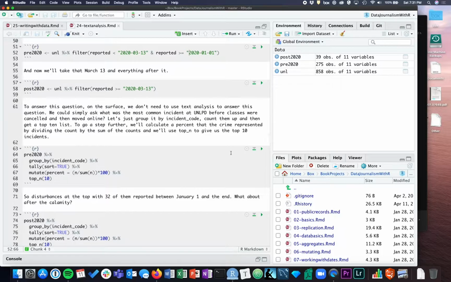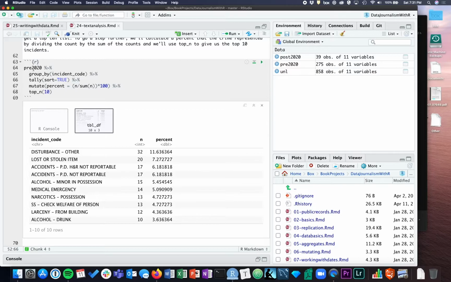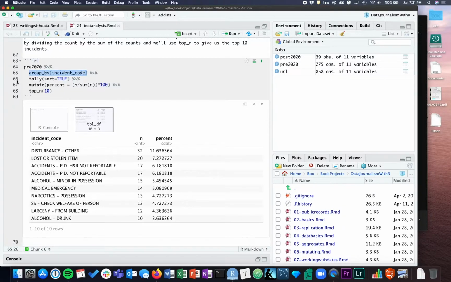Yeah, it's a big change. So let's look at the type of incidents that are there. We'll group it by the incident code, count them up and sort them, and then I've added this little bit here, which just creates a percent of the total calls. It takes the N, the count, divides it by the sum of the count and multiplies it by 100.